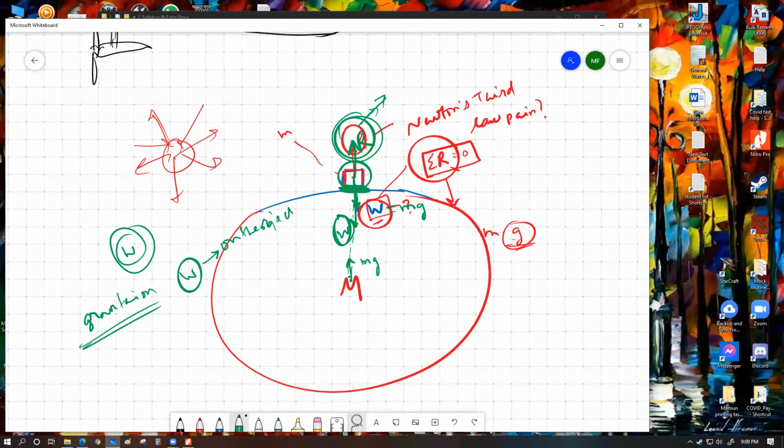The gravitational pull of earth on the object was defined as W, and the gravitational pull of the box on the earth was the other part of the third law pair. This was one way of discussing.